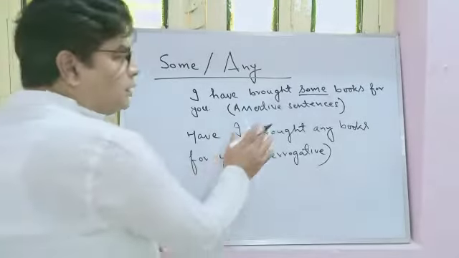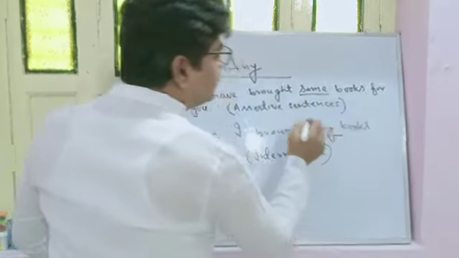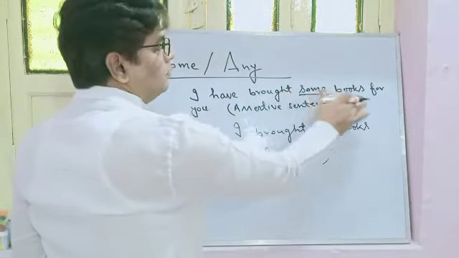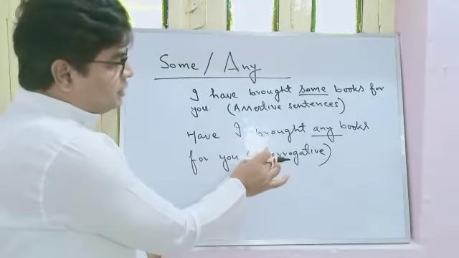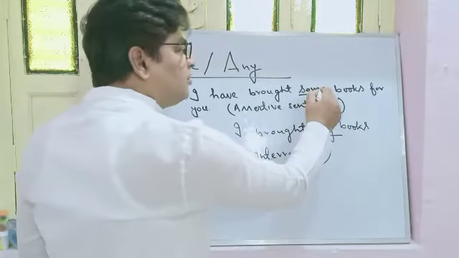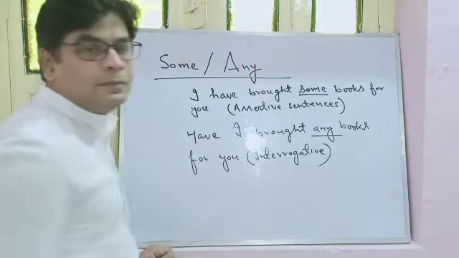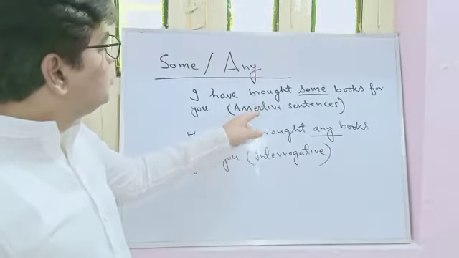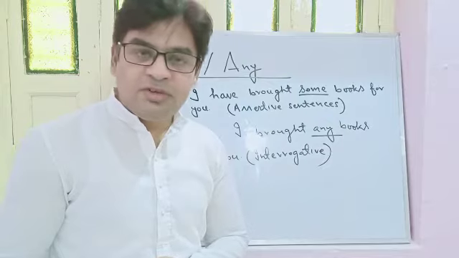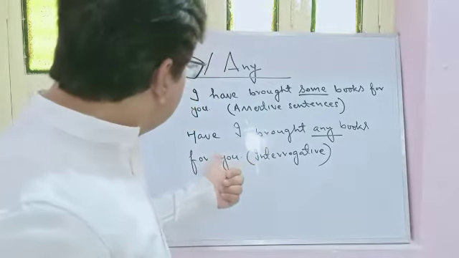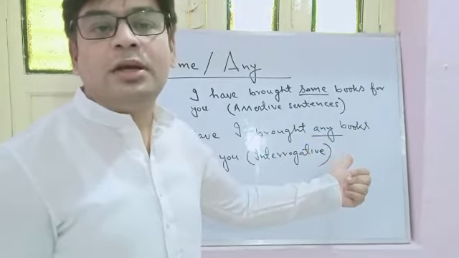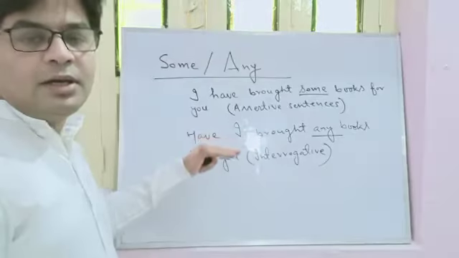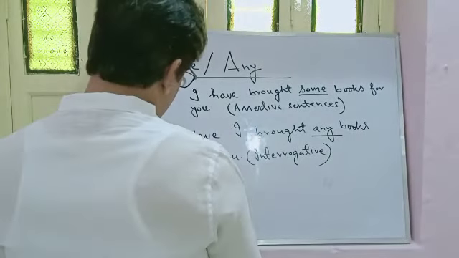Okay. So did you note anything? When I wrote the sentence in assertive form, I used some. And when I wrote the same sentence in interrogative form, instead of some I used any. Got the point? That means some is used generally for assertive or affirmative sentences, and for interrogative sentences we use any instead of some. Meaning remains the same. Now I am writing the same sentence in negative form. I have